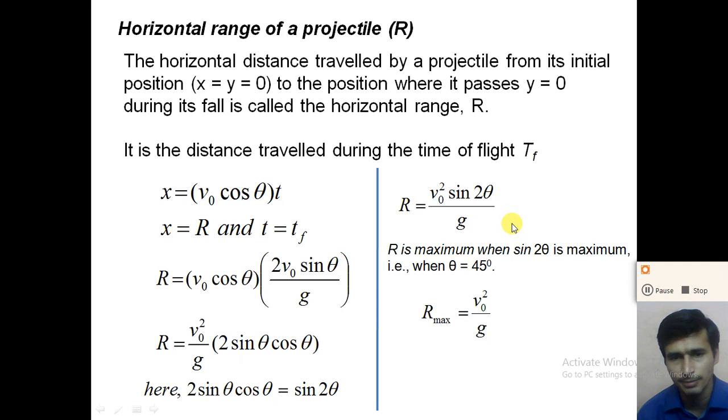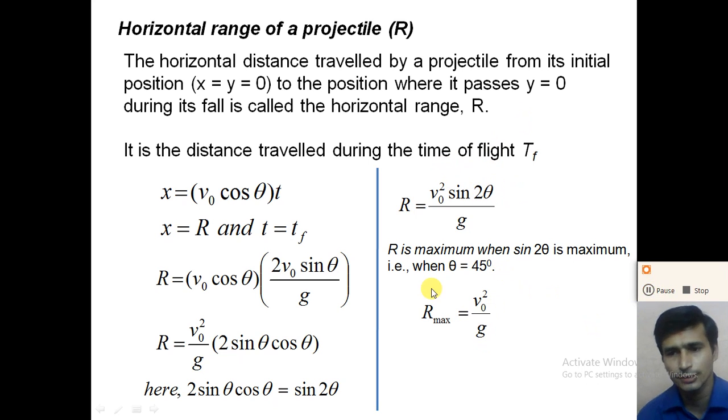So the range of the projectile is maximum when sin 2 theta is equal to 1, or we can say when theta is equal to 45. So when we project any object at an angle 45 with the horizontal, the range is maximum, and the maximum range R maximum is equal to v0 square by g, taking sin 2 theta equal to 1.